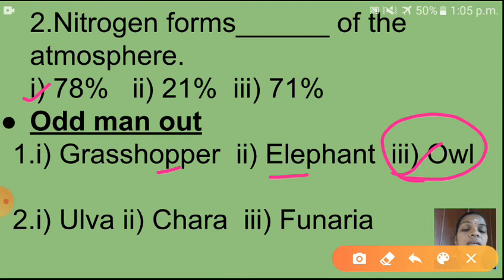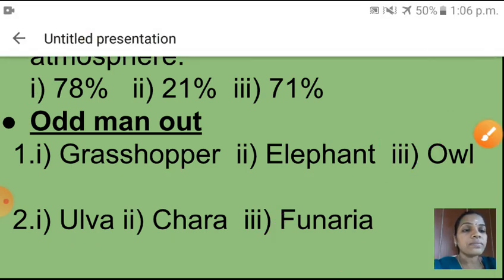Okay. And second one is what? Second one is Ulva, Chara, Funaria. So here which one will come as the right answer? Can you give me answer? Funaria. Why Funaria? These two are Ulva and Chara. These two are Thallophyta, that means algae. And this one is Bryophyta. Okay. Children, understood now?